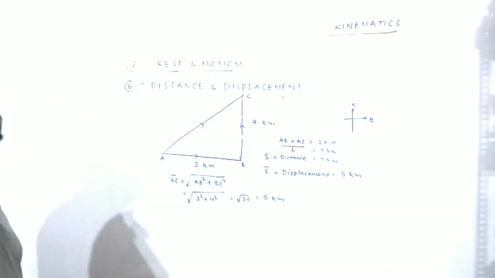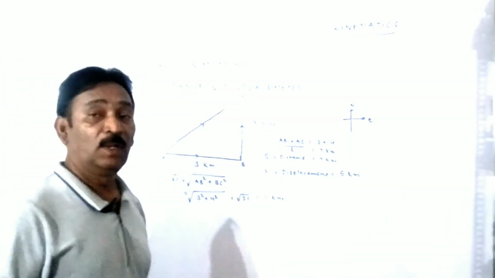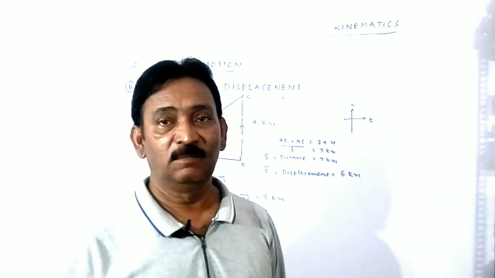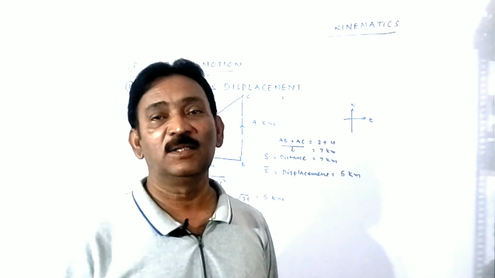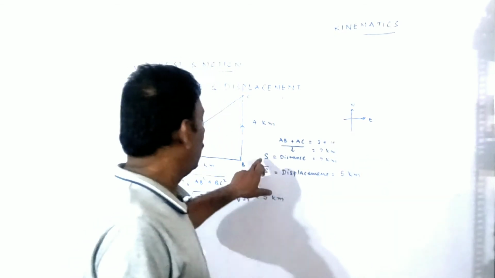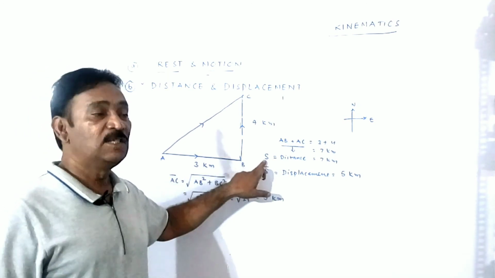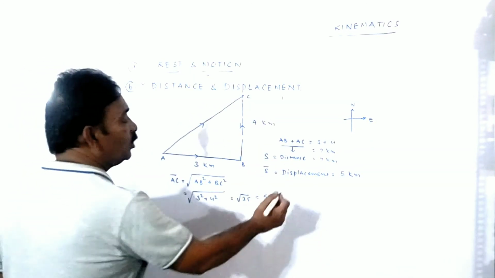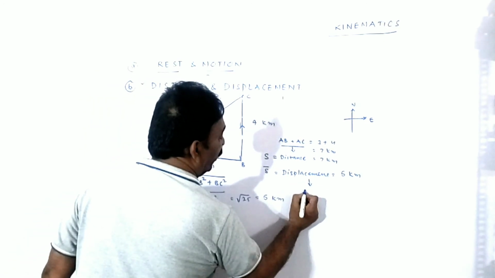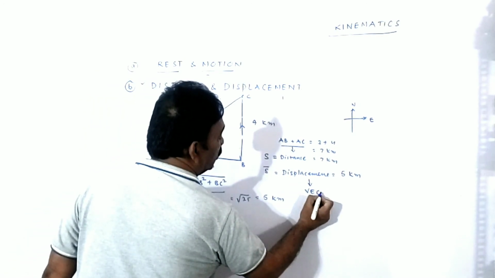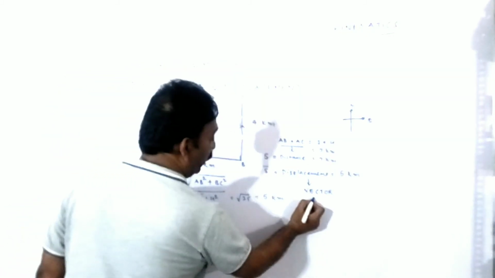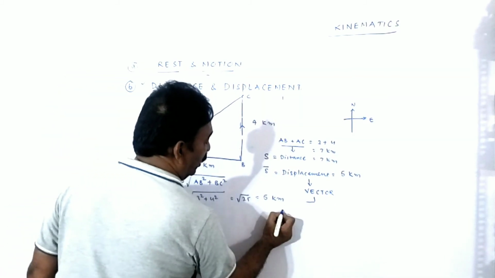I think you are understanding the difference between the two. The shortest measured length is the displacement, whereas the measured length of the path between the 2 points is the distance covered. Distance is a scalar, as I told you, but displacement is a vector. Displacement is a vector quantity. And do you know what a vector is?